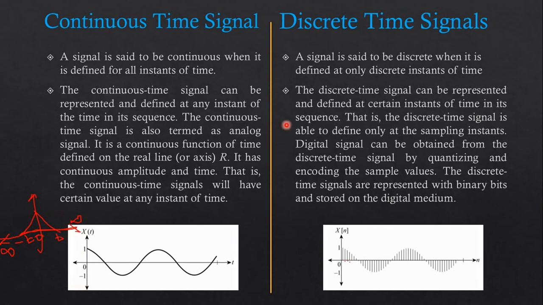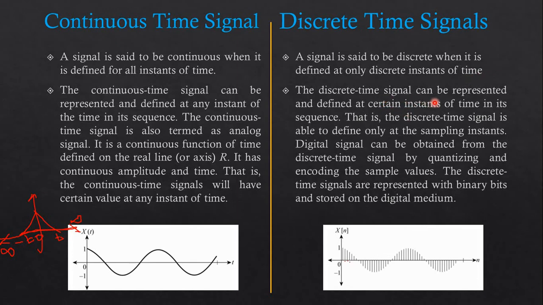On the other hand, let's say the example of measuring the blood pressure of a patient. At an interval of every 1 hour we are measuring the blood pressure of the patient. So we only get values at the interval of 1 hour. In between we cannot identify any other value of the patient's blood pressure, right? So it is considered as a discrete instant of time.